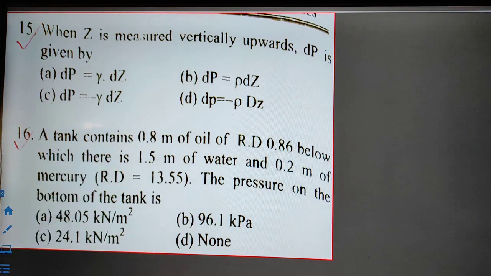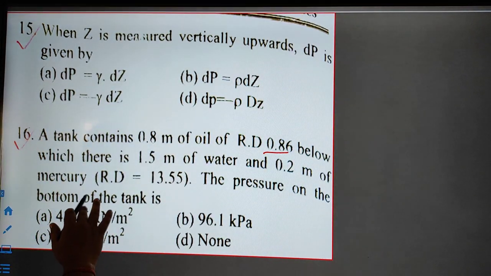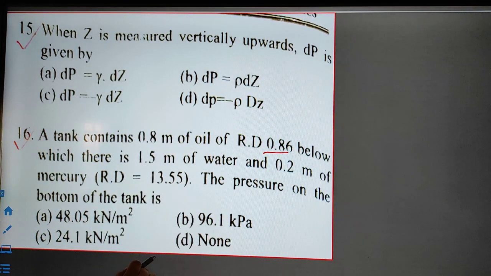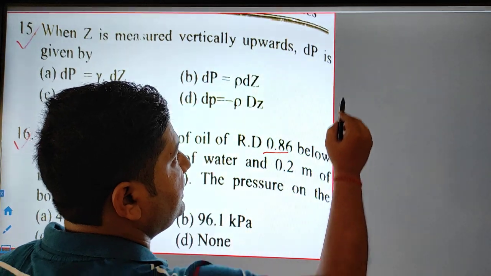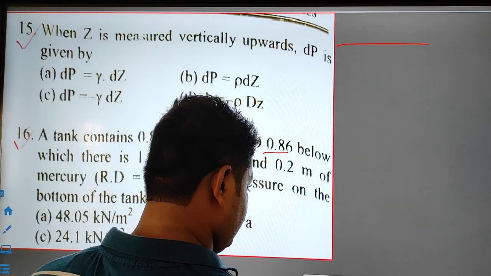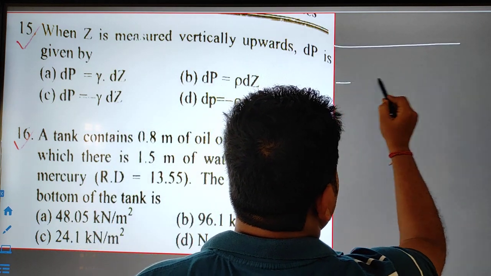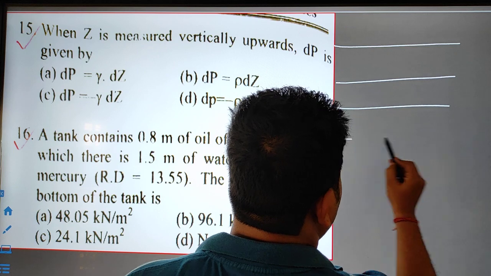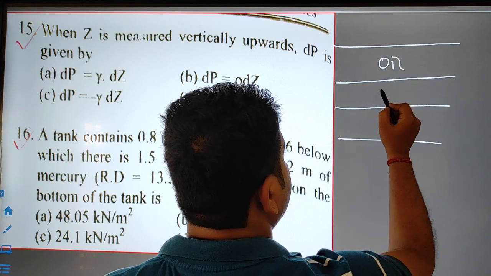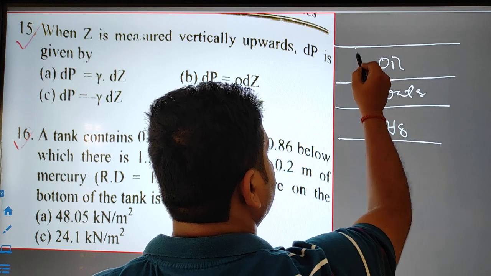A tank contains 0.8 meter of oil having relative density 0.86, below which there will be 1.5 meters of water. So it is given oil, water and mercury. This is oil, this is water, and this will be mercury.